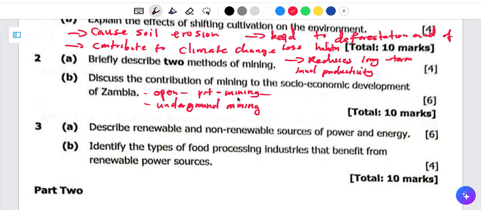You're going to find that a large pit is made to extract minerals near the surface. This one is done when the minerals are near the surface of the earth. So we are going to say large pits are dug to extract minerals near the earth's surface.